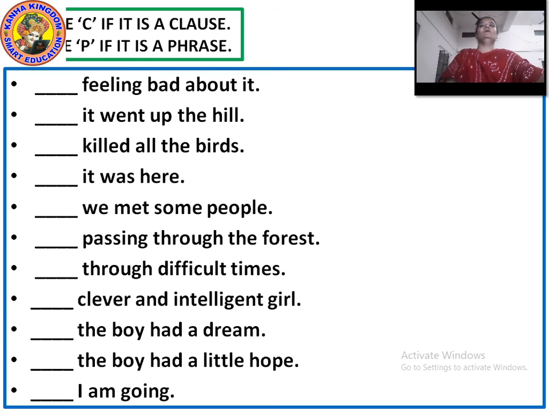Okay. So I hope you have understood the phrases and the clauses. The exercises which I have told you, you have to finish both of them. Some help I have given you and the rest you have to do on your own. Fine. I'll give you the worksheet soon for this. Till then, you have to